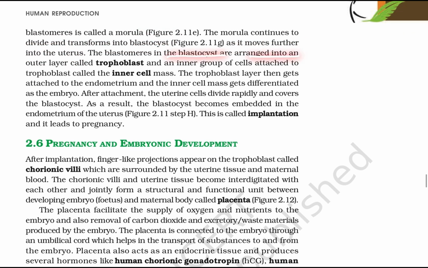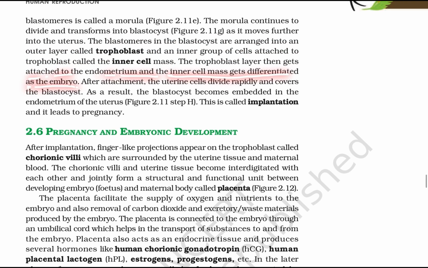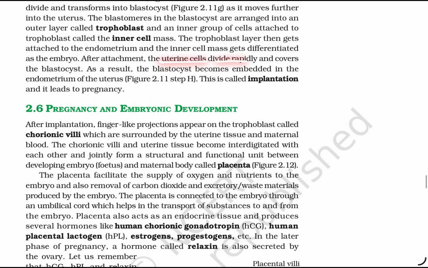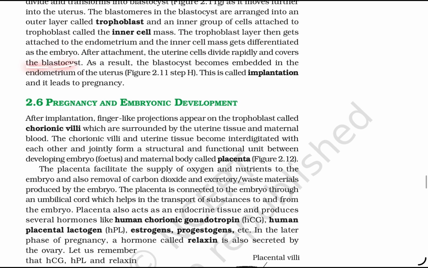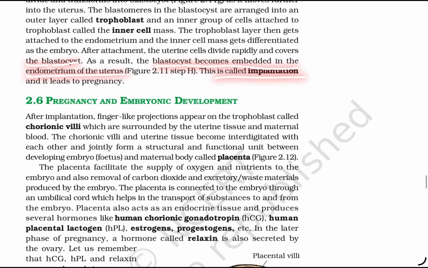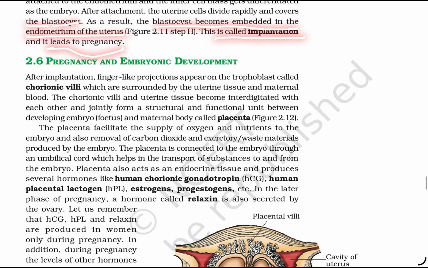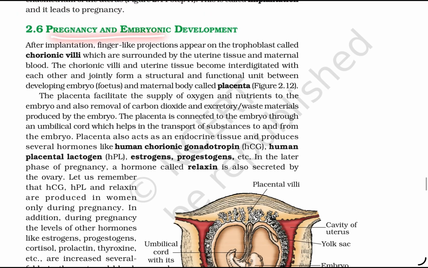The blastomeres in the blastocyst are arranged into an outer layer called the trophoblast. An inner group of cells attached to the trophoblast is called the inner cell mass. The trophoblast layer gets attached to the endometrium and the inner cell mass gets differentiated into the embryo. After attachment, the uterine cells divide rapidly and cover the blastocyst. As a result, the blastocyst becomes embedded in the endometrium of the uterus. This is called implantation, leading to pregnancy.